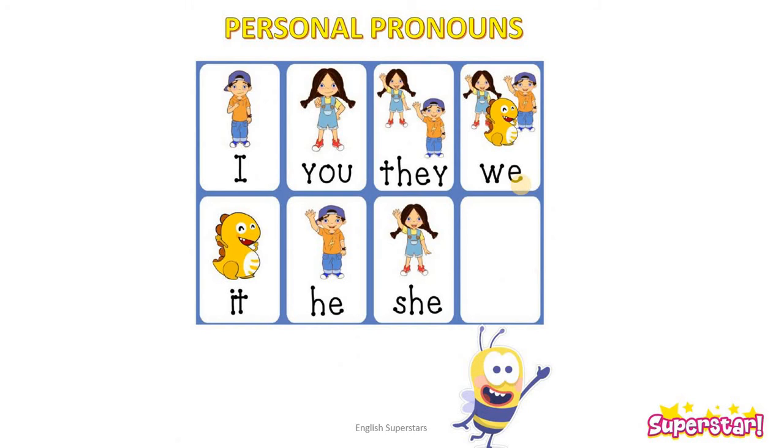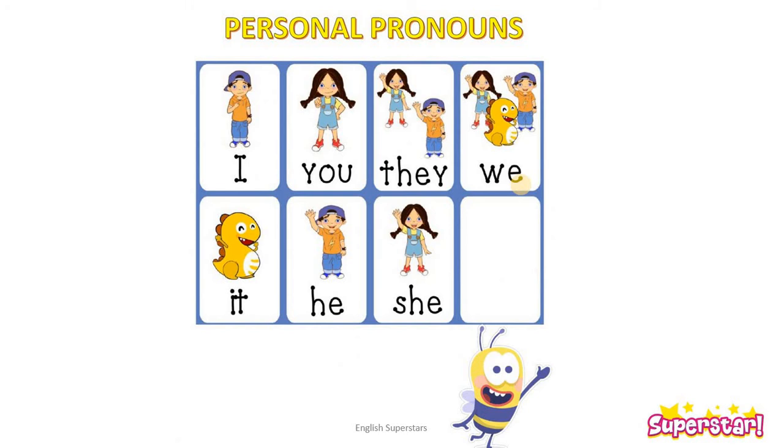Now how is this possible? I am standing there and I have two friends, Ali and Sarah, with me, right? So I am going to say we are friends, because I am also their friend. I am also included. If I want to say I and Ali and Sarah are friends, I can say we are friends.